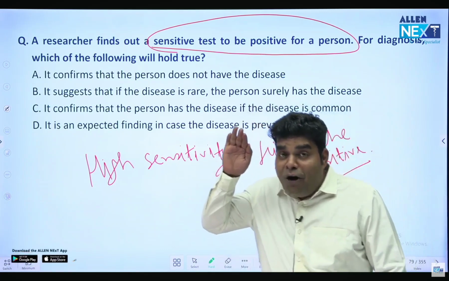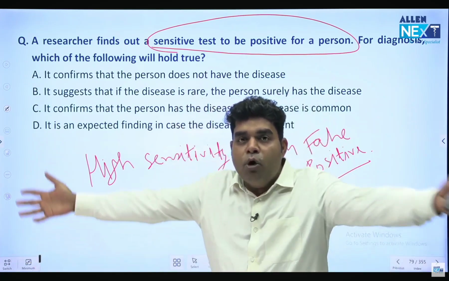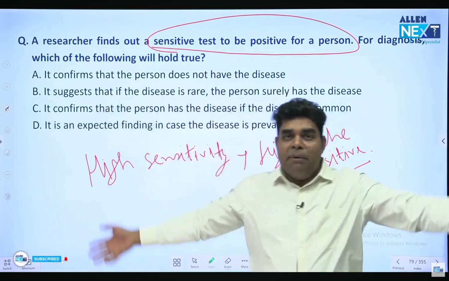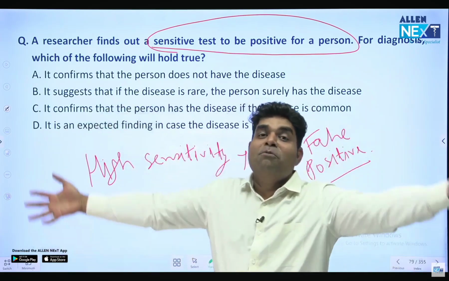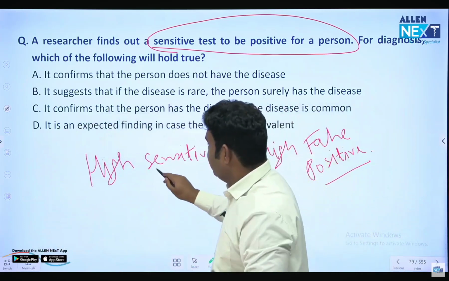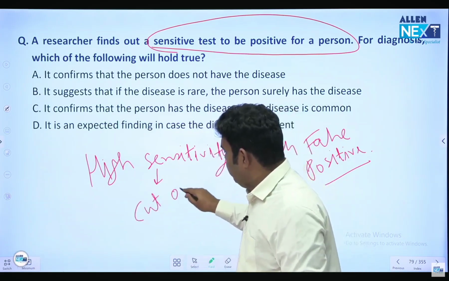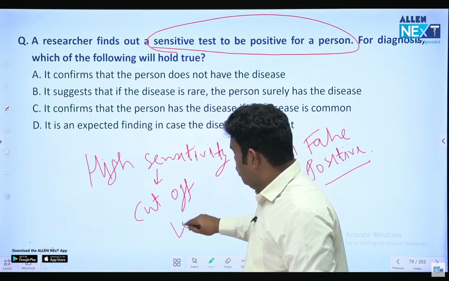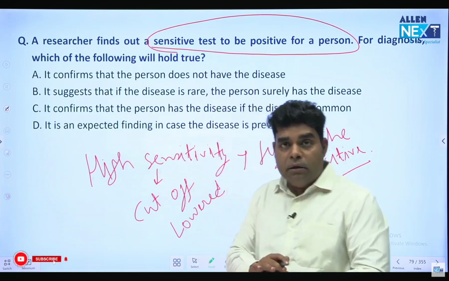If the cutoff of the NEET exam is lowered from 50 to 0%, now more students will pass. And remember, sensitivity is the ability to include. So more students will pass means more will be included. High sensitivity. When will the sensitivity be high? When we lower the cutoff. If the cutoff is lowered, more people will pass, sensitivity will be high.